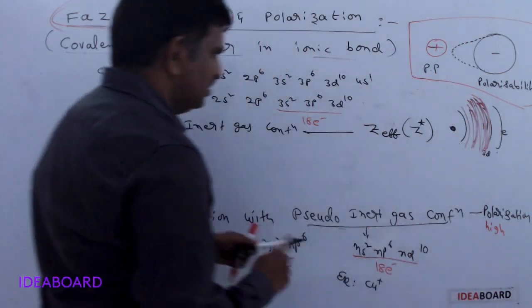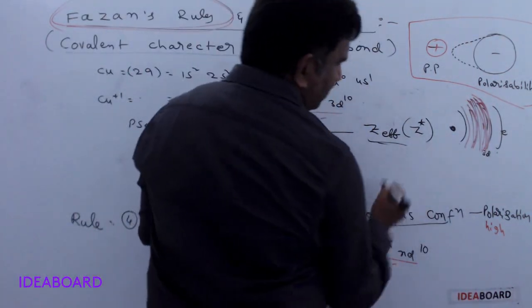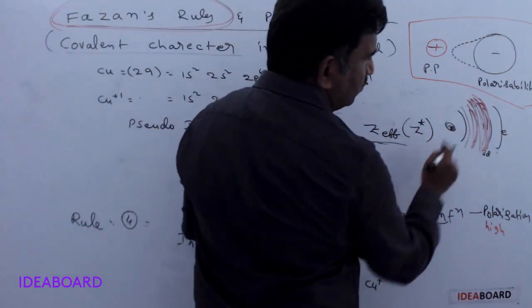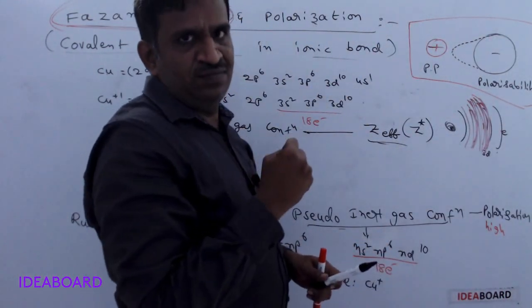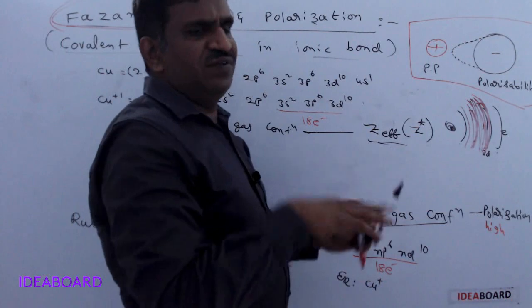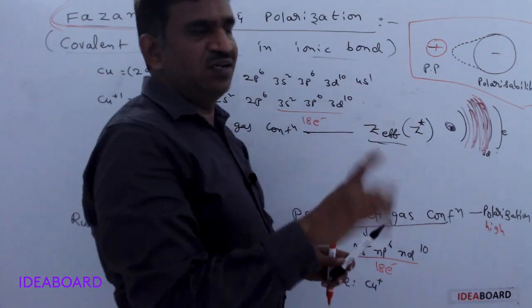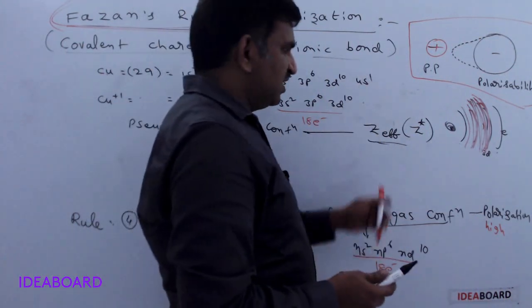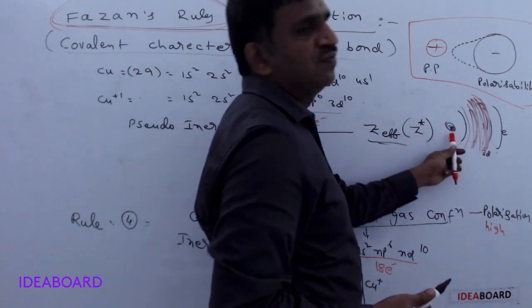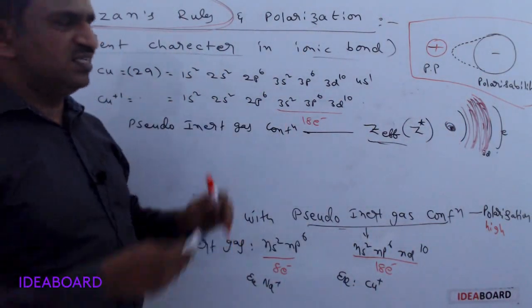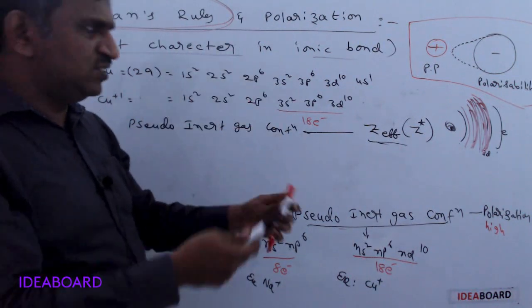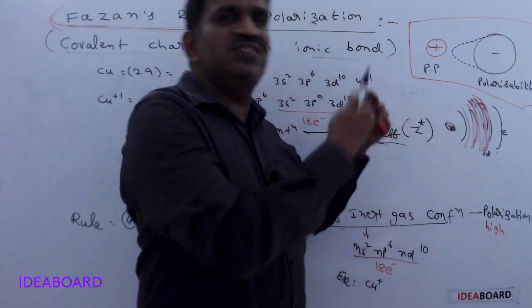Okay, leave that. Here, effective nuclear charge means the nuclear power to attract the outermost orbit electron. That is the actual power. The calculation of Z effective we can discuss separately; that is a separate concept. The effective nuclear charge of these pseudo inert gas configuration elements is much higher, meaning the nuclear attraction power is high.